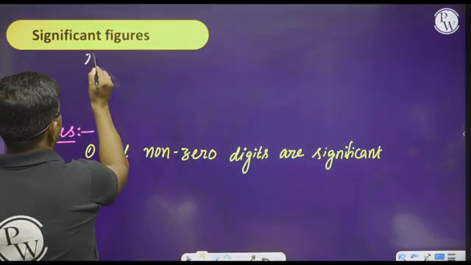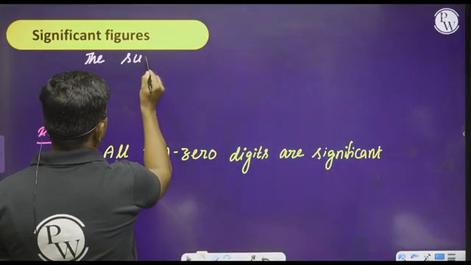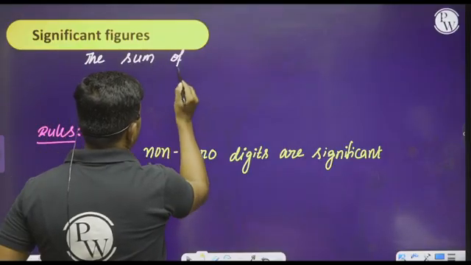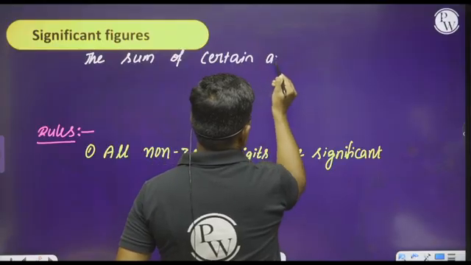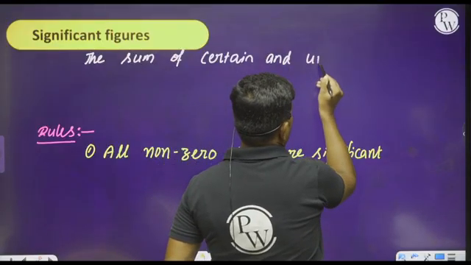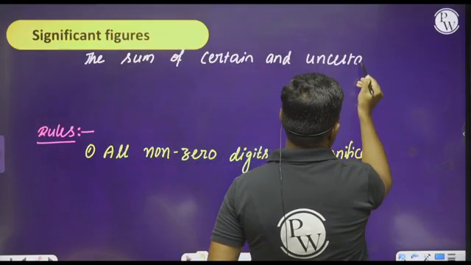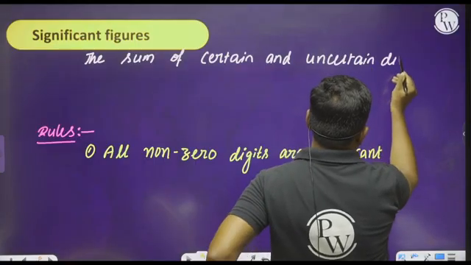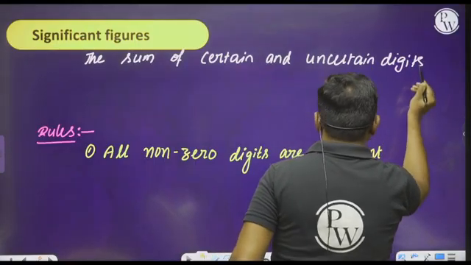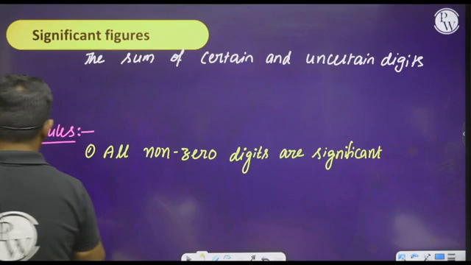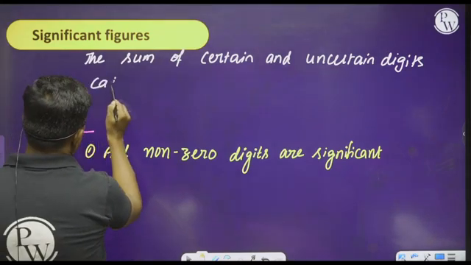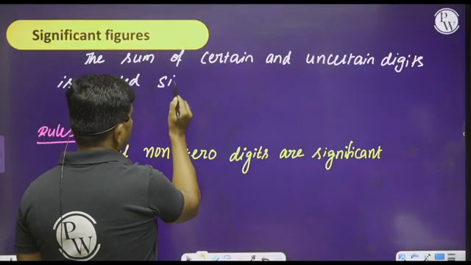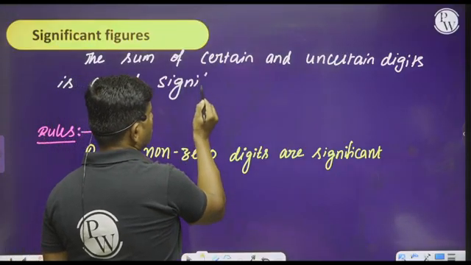That is significant figures. So what are significant figures? We can say that the sum of certain and uncertain digits are called significant figures.